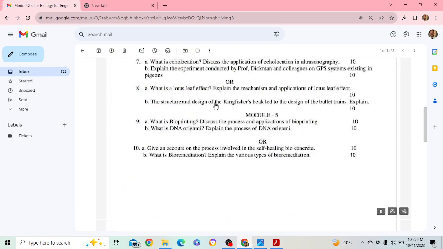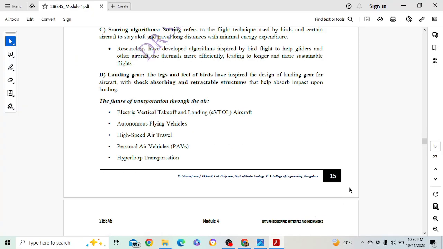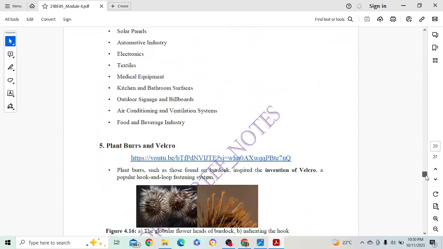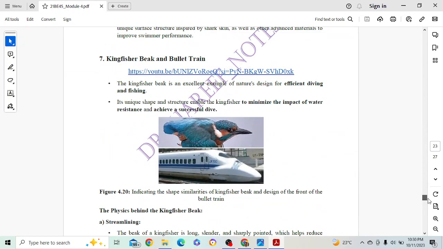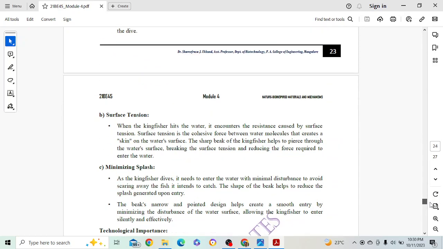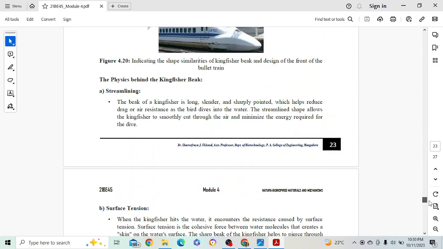Next, the structure and design of the Kingfisher beak led to the design of bullet trains, explain. So this is again a direct question, the bullet train. Here it is, Kingfisher beak as bullet train. You will explain all these things for 10 marks. It's more than enough, okay?